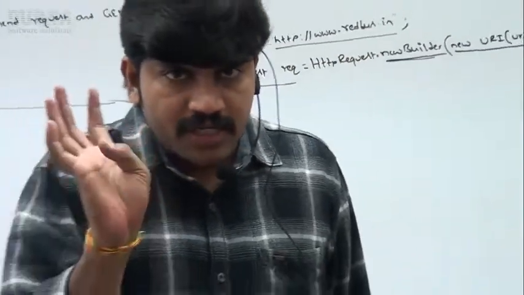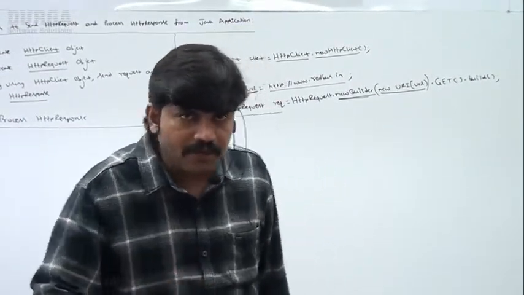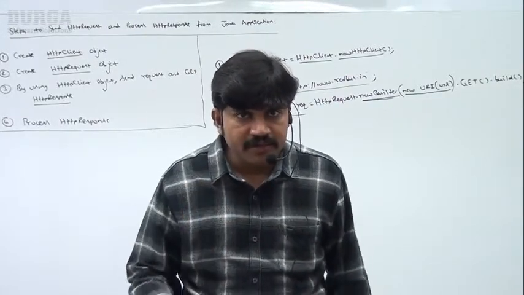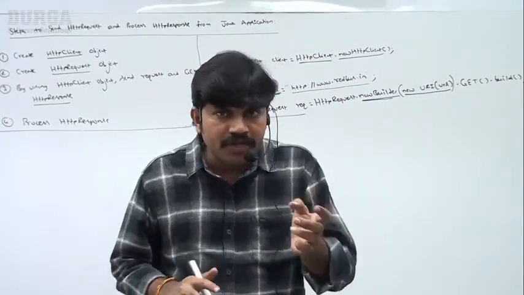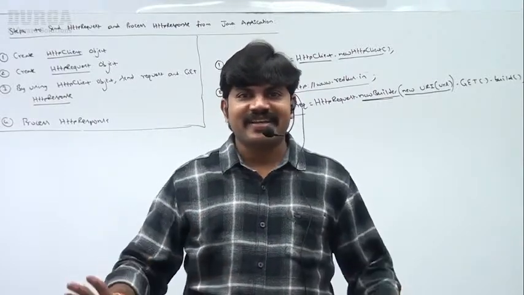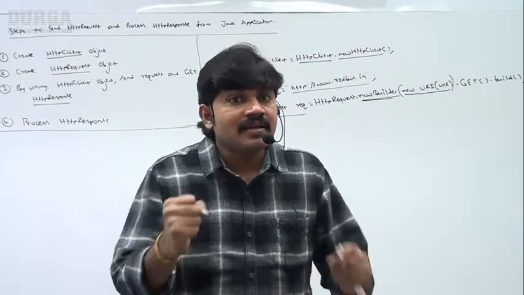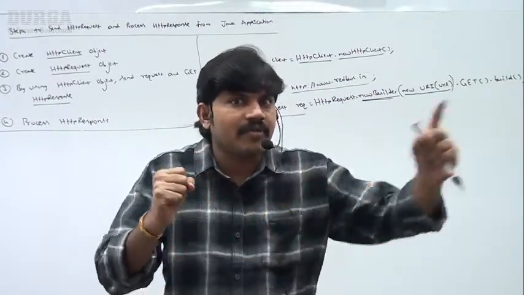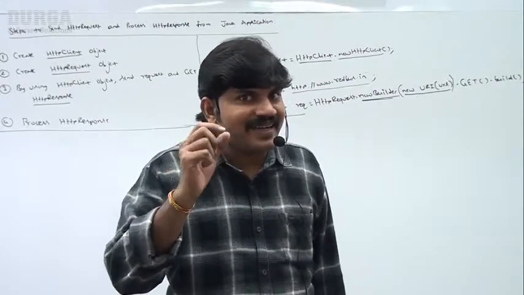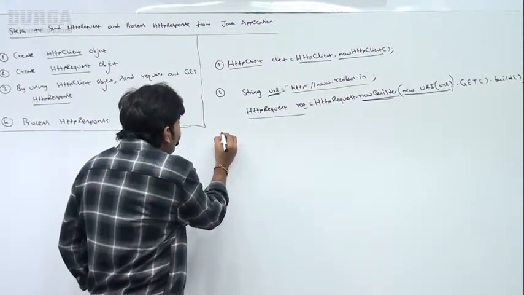So this is what you people should be aware of up to this, right? How to create the HTTP client, how to create the HTTP request object. Clear up to this, right? Okay. Sir, up to this we covered very clearly. Sir, the environment is ready, the request is ready, the client is also ready. By using this client, send the request to the server. Are you getting? Which operation do I have to do? Send the request, we need to use. Sir, very simple. How to send the request?